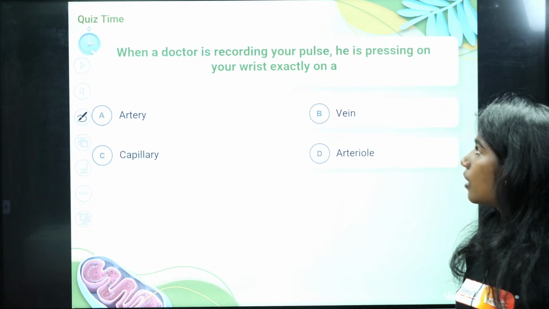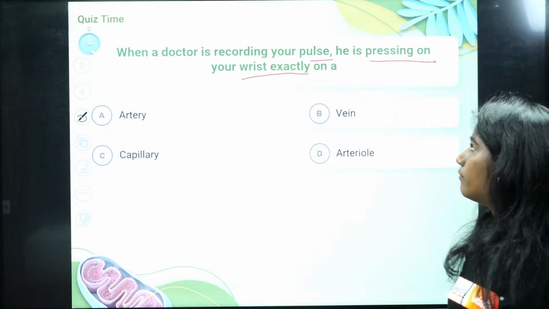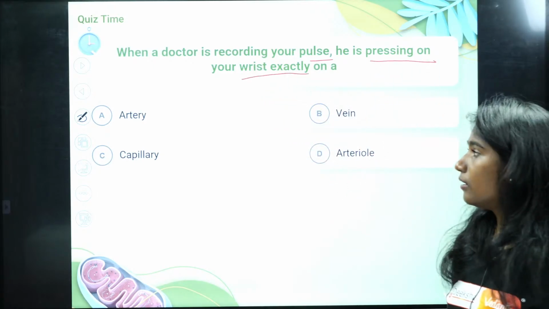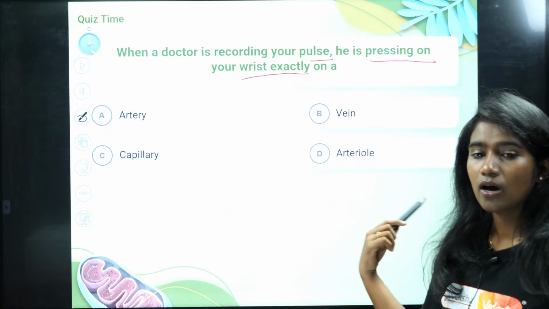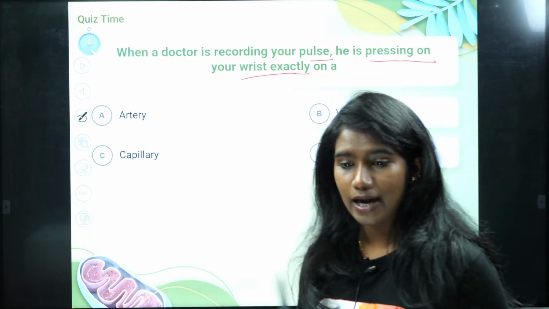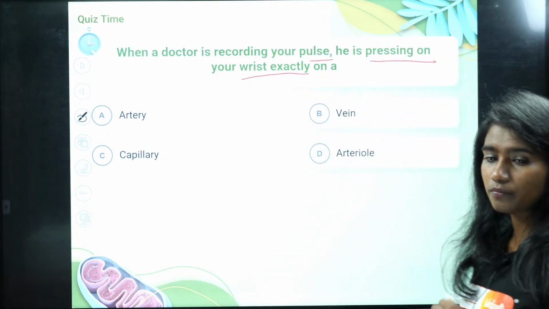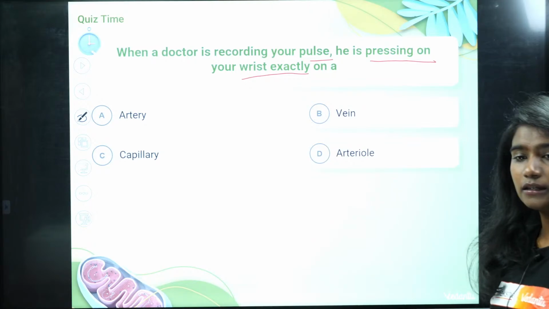When a doctor is recording your pulse, he is pressing on your wrist exactly on an artery, a vein, a capillary or an arteriole? Option A, B, C or D?